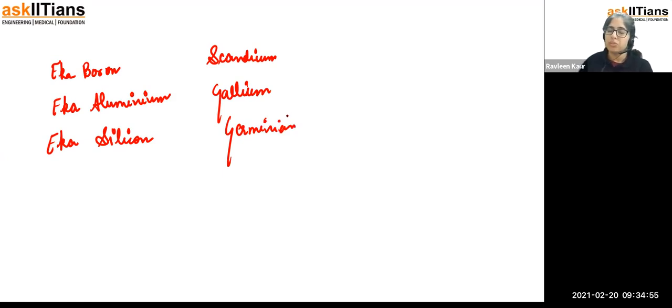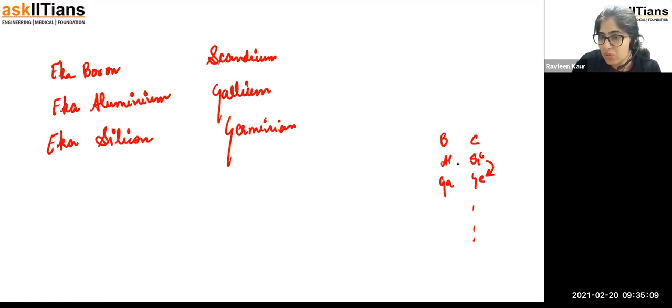Those students who have learned the periodic table, maybe you are able to relate. Like you have carbon, silicon, germanium, tin, and lead. So below silicon, germanium is coming, right? In the modern periodic table also. Boron, aluminum, and gallium. So you can see gallium is already coming. But boron is there.